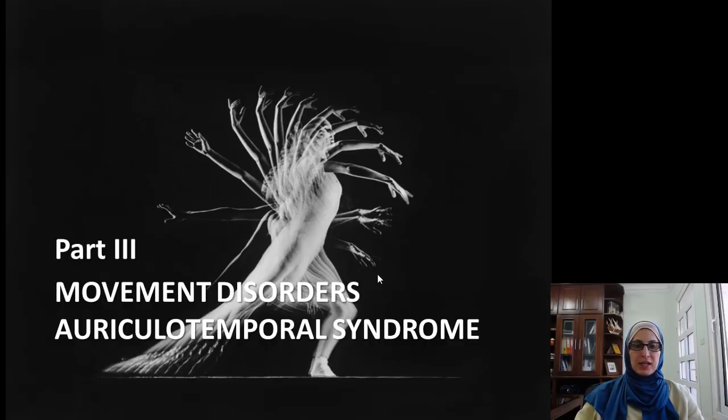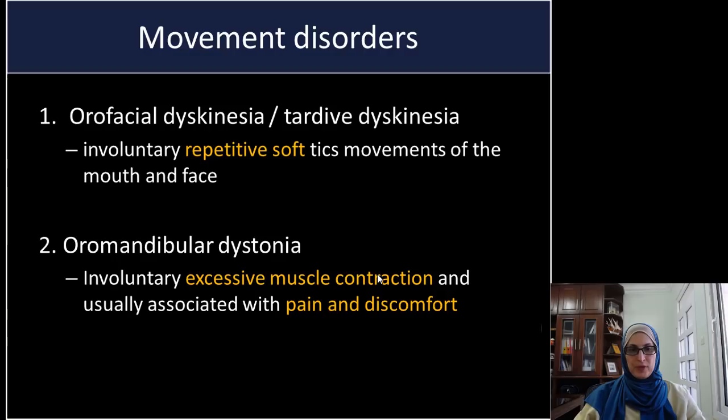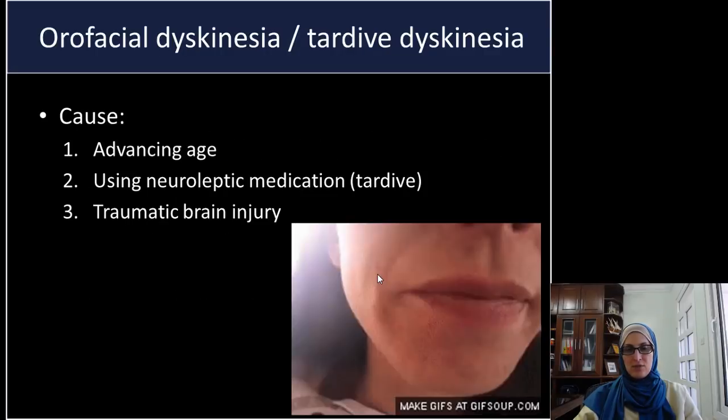This is the last part of the lecture, and we'll be talking about the movement disorders and the auriculotemporal syndrome. The movement disorders include two disorders, orofacial dyskinesia and oromandibular dystonia. Orofacial dyskinesia, or tardive dyskinesia, is involuntary, repetitive, soft movement of the mouth and face, while dystonia is also involuntary, but there is excessive muscle contraction that causes this condition, and usually it is associated with pain and discomfort.